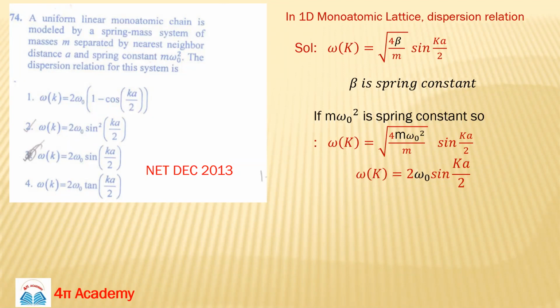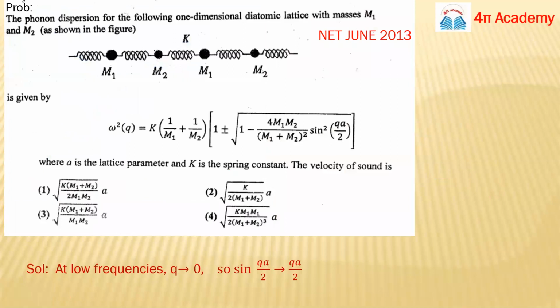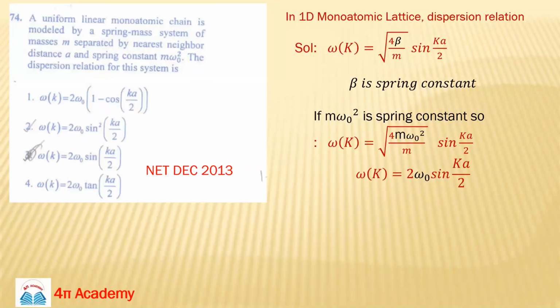Ma'am, whenever you talk about frequency, is it the natural frequency of the crystal or some other frequency? It's the angular frequency of the atom or any particle that is vibrating. Natural is not a proper word here.